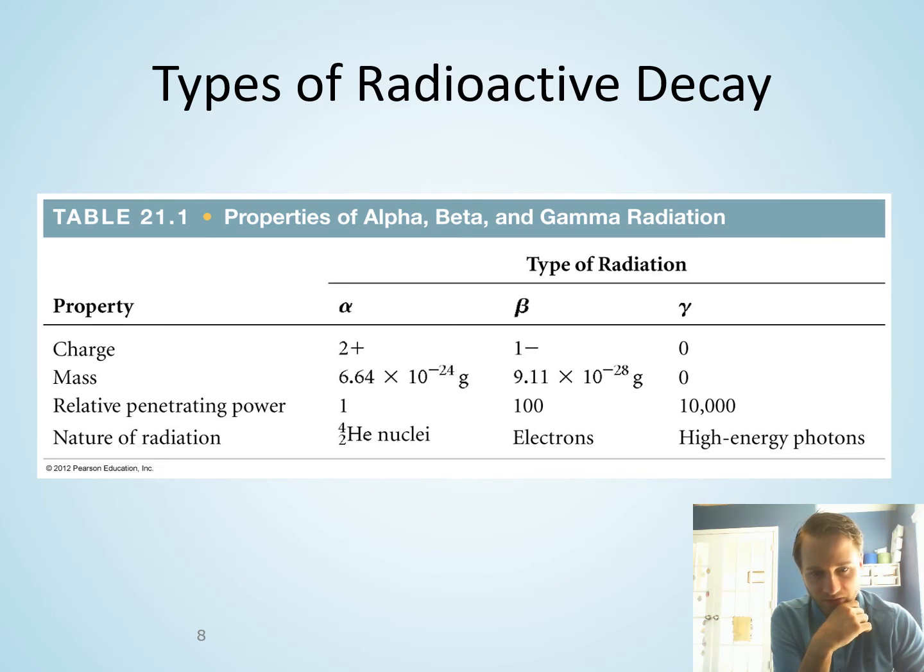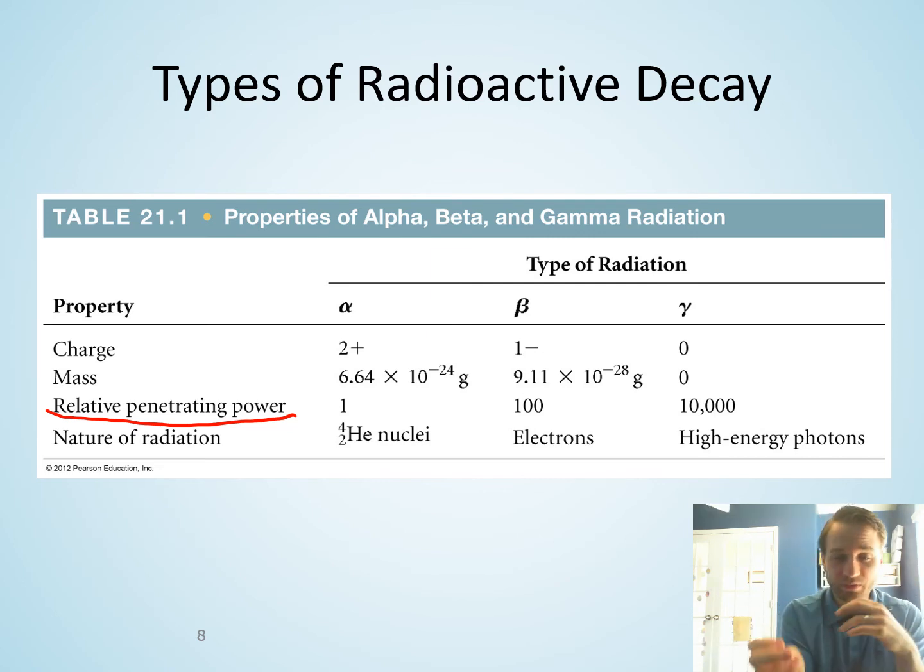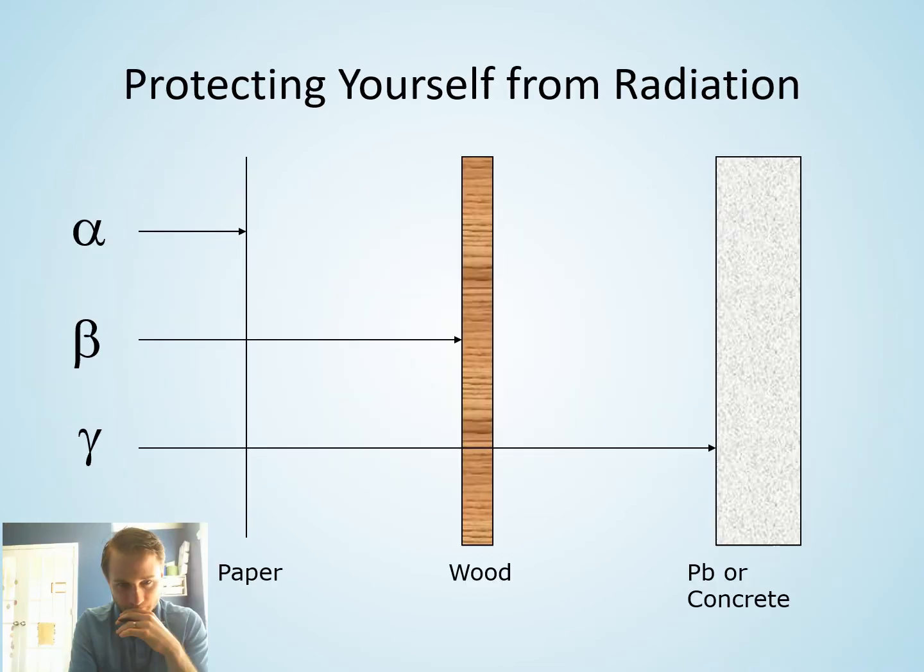Focus on this relative penetrating power here. The smaller the number, the less penetrating power that this particle has. So an alpha particle has a penetrating power defined as 1. Gamma particles have a penetrating power defined as 10,000. So there's a big difference in the penetrating power of these things.